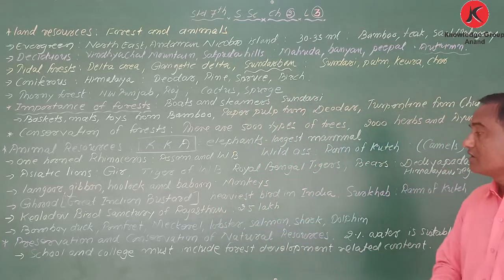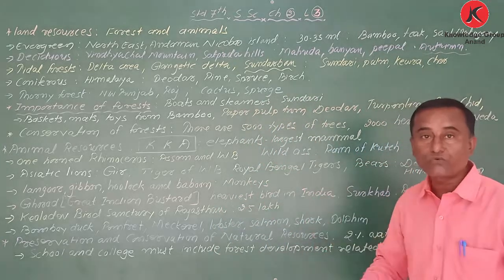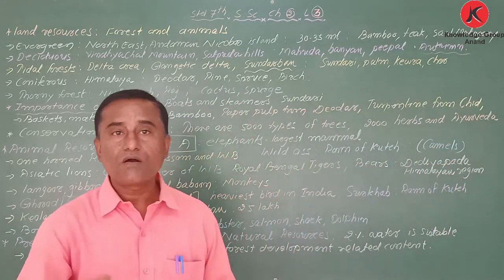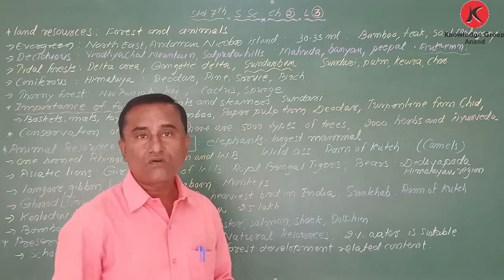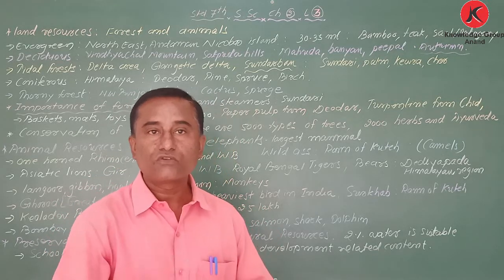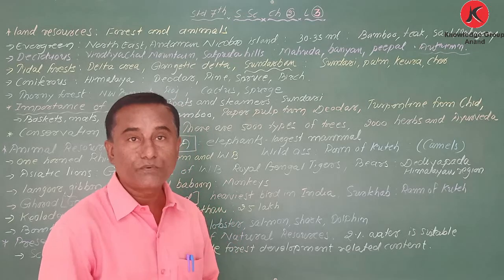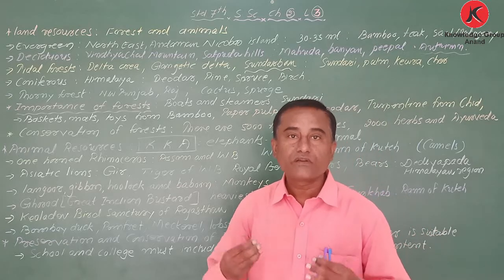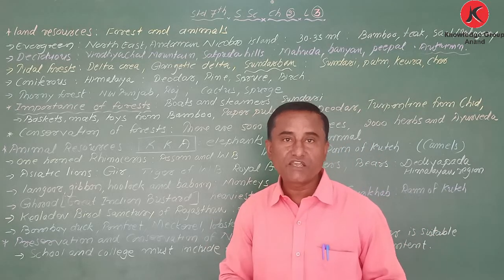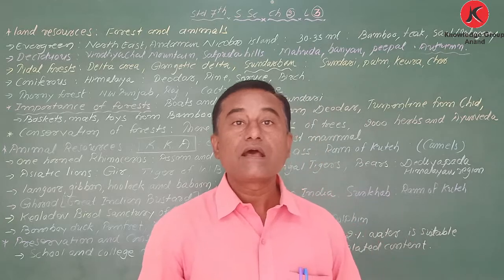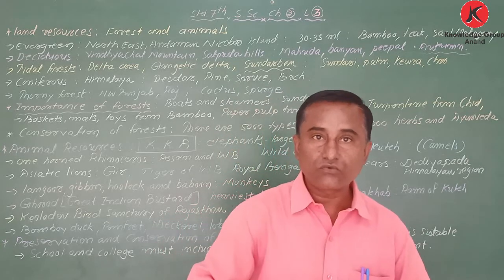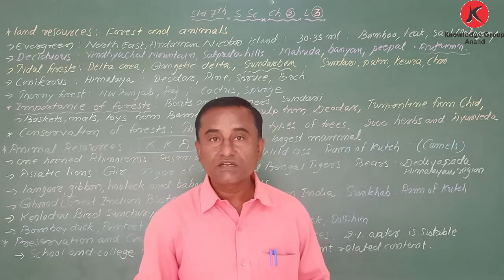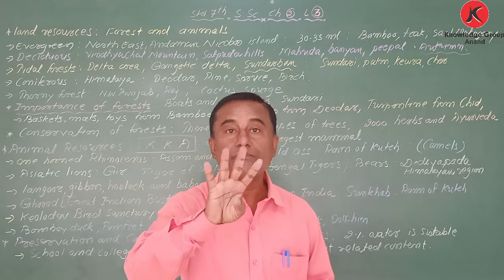My dear students, because of this variety we have to preserve the natural resources. Why? Because when we consider water, only 2% of water can be used by human beings for good purposes. So though we have plenty of water, we have less drinkable water. My dear students, it is said that in order to get pure air, to survive, to get healthy air, one person needs 40 trees of pure air.